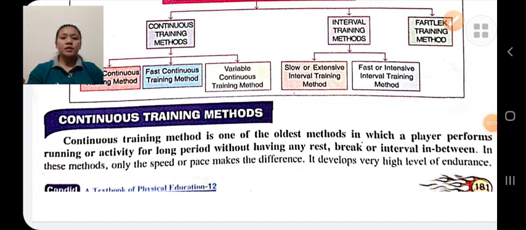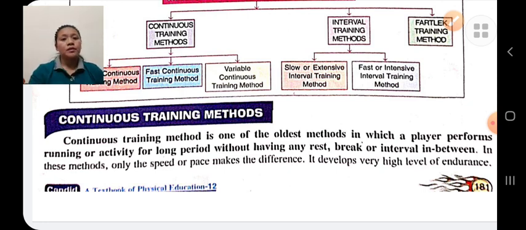Continuous training method. In this training method, the person has to perform the activity for a long period of time without having rest in between the workout.